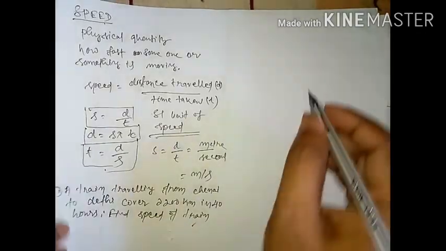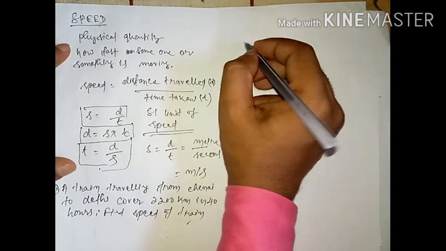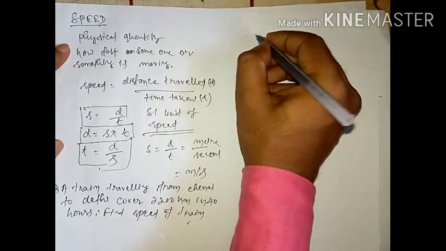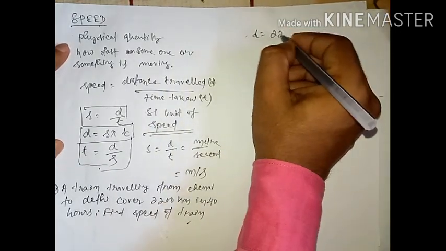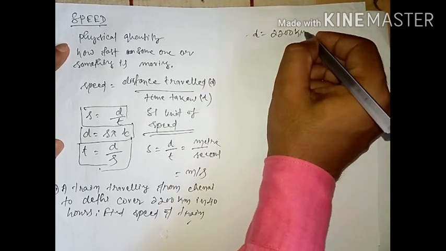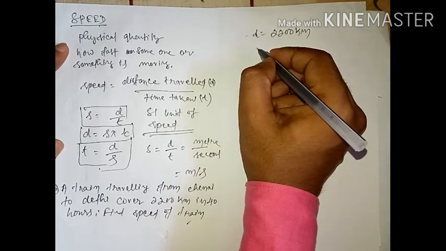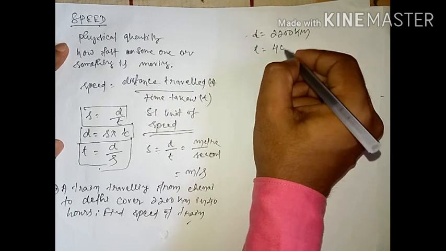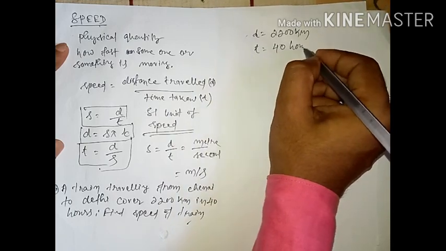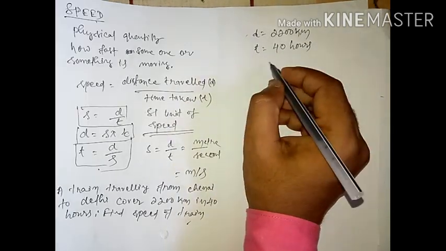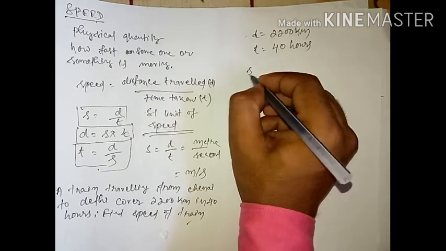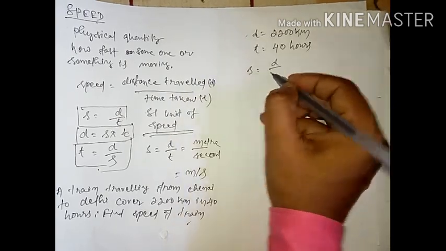So here, students, you have distance equal to 2200 kilometer, and time equal to 40 hours. Understood? So how will you find the speed? Speed equals distance by time.